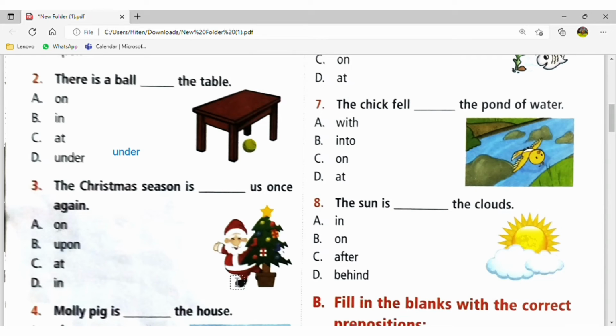This is the first concept. Second, upon is used when some event is going to happen as early as possible. For example, my exams are upon us means our exams are nearby. So the Christmas season is upon us once again means Christmas season is coming.